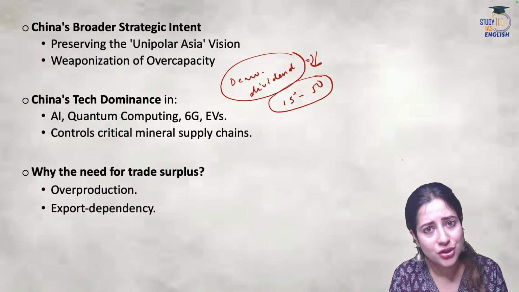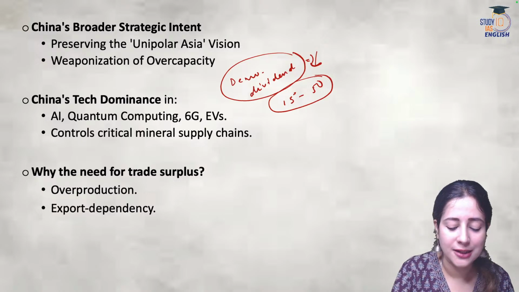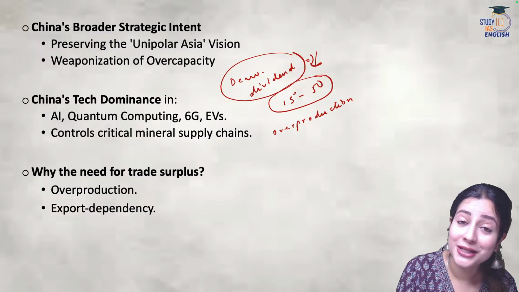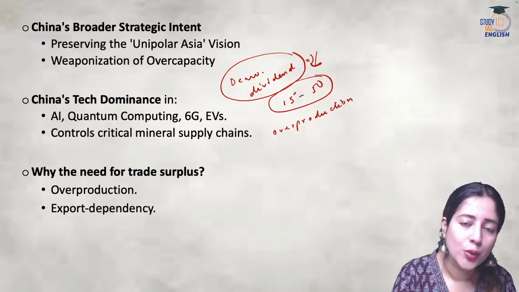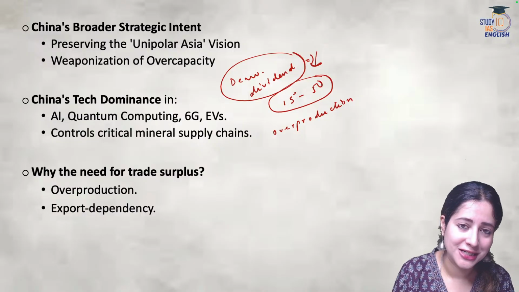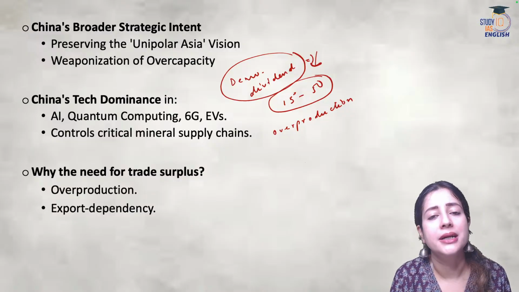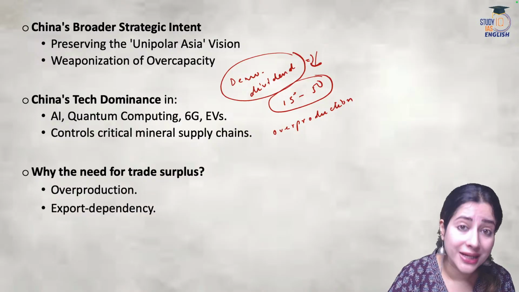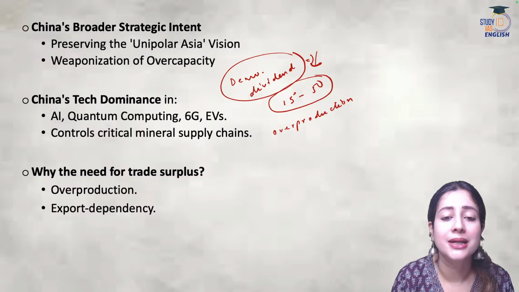So what's the solution? China has discovered a very unique solution, and this solution comes from overproduction and export surplus. When you know that because of a less robust workforce and a lesser demographic dividend, you will not have a great economic output, you start depending on export earnings. So, the more you manufacture and the more you export your goods, the more income you earn. And that's the tool that China is using today.